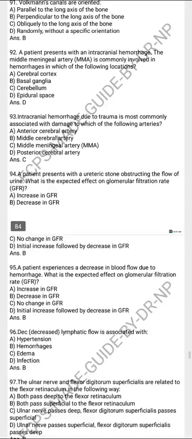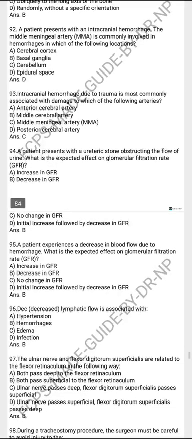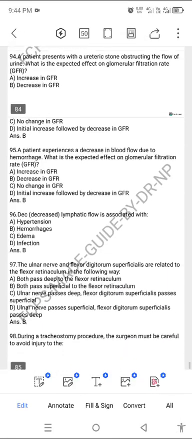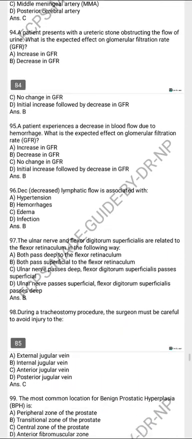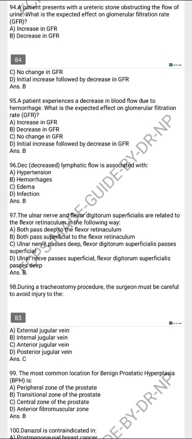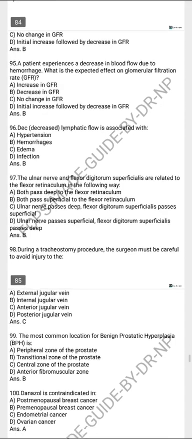The ulnar nerve and the flexor digitorum superficialis are related to the flexor retinaculum in the following way. Both pass superficial to the flexor retinaculum. During a tracheostomy procedure, the surgeon must be careful to avoid injury to the anterior jugular vein. The most common location for the BPH would be the transitional zone of the prostate.